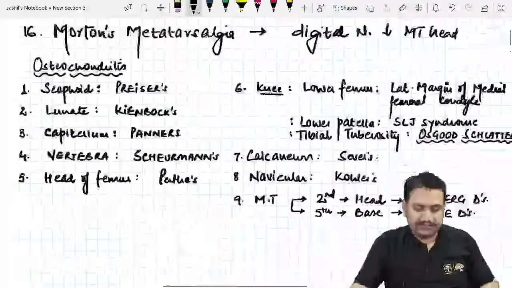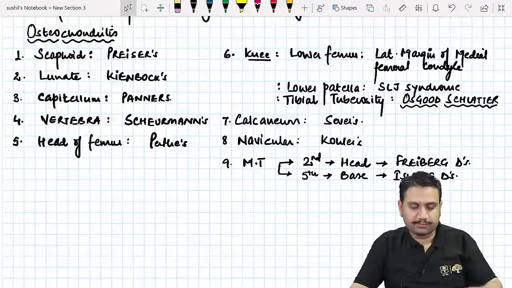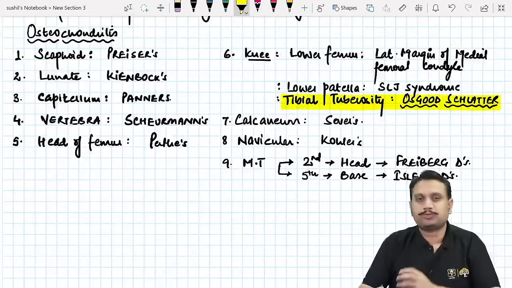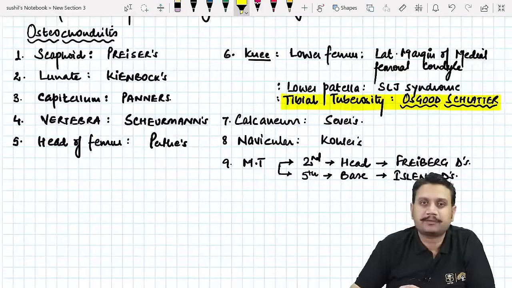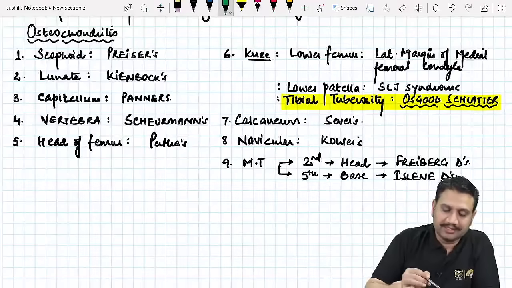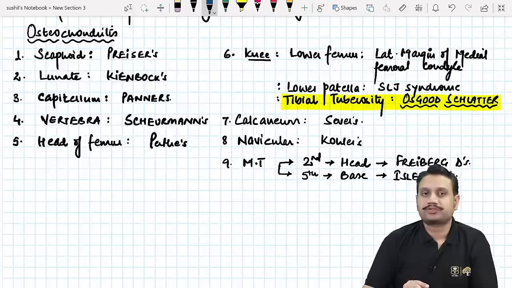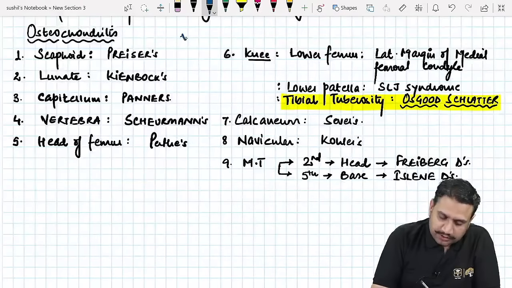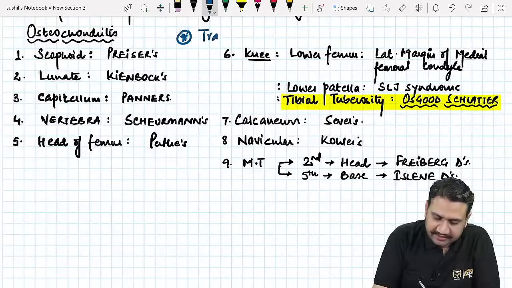So out of these, guys, if you ask me the most important one, as per my opinion, it has to be your tibial tuberosity. Small bones with small fragmentation of the tibial tuberosity, a lateral view of the knee will be given to you. The second commonest question they ask from osteochondritis, they have asked in the past, is which one of them is known as the tractional osteochondritis? Out of these many that we are mentioning here, which one is a tractional?